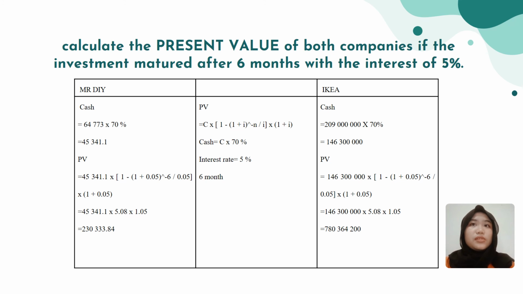And for Mr. DIY, the present value that Mr. DIY gain is 230,333.84, while for IKEA 780,364,200.